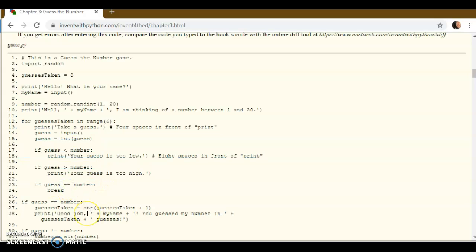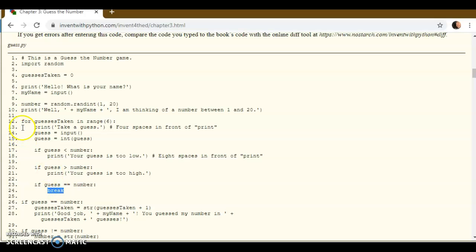Okay, 2 equal signs means is equal to. When you put a single equal sign, like up here, that's an assignment operator, meaning the value on the right side will be assigned to the variable on the left. But 2 equal signs is a Boolean condition, called is equal to, and that's saying that this value and this value are the same, and it returns true or false. So if the guess is equal to the number, it will break.